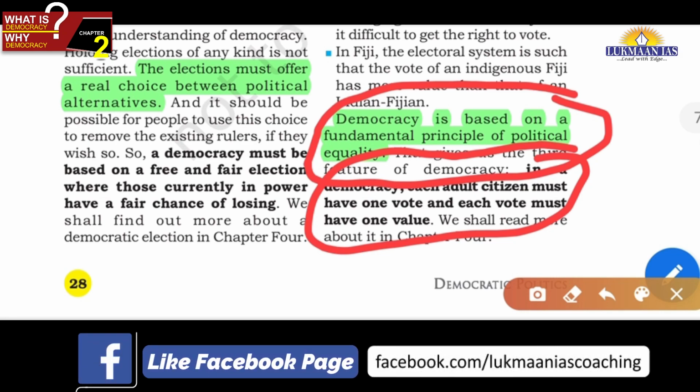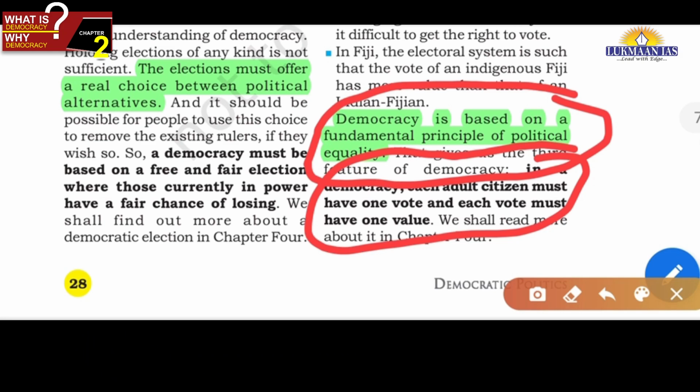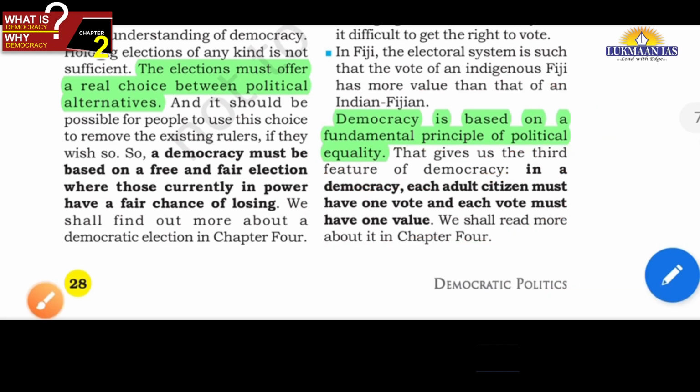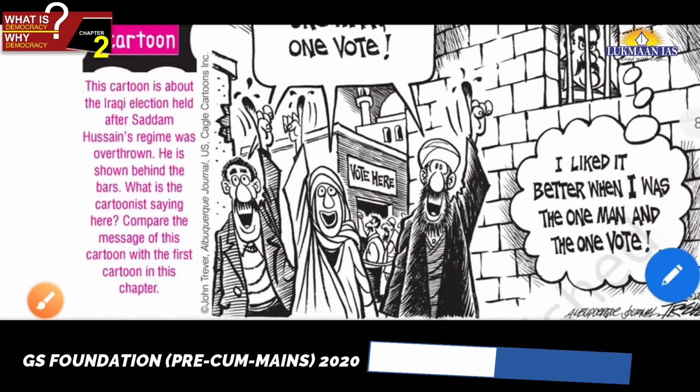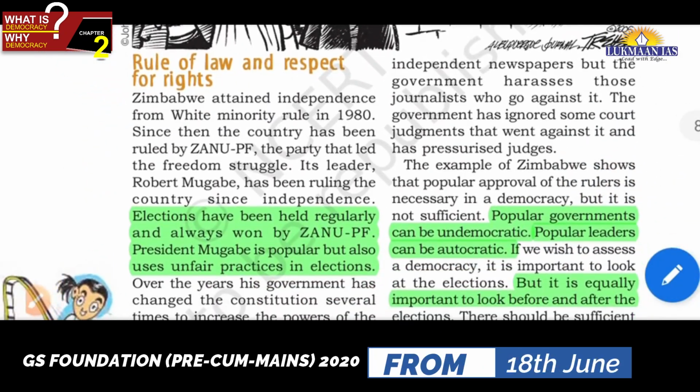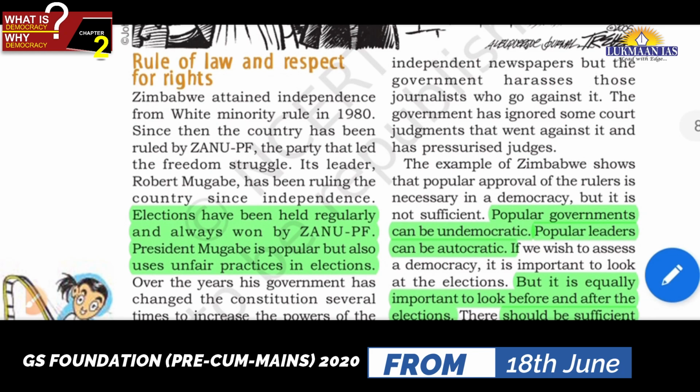It should not be that people are electing their rulers, but some people who are voting have more value of vote, and some people who are at the lower strata of society have less value of votes. Then again democracy will not be there, and again that simple definition will prove inadequate, friends. Okay, so I hope you got my points, friends. If you do not get my points, you can ask me questions when we will be online, face to face.